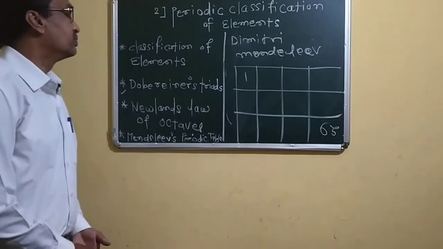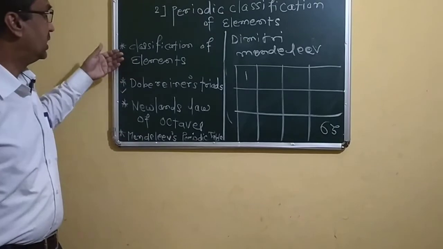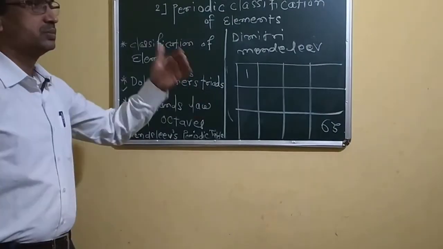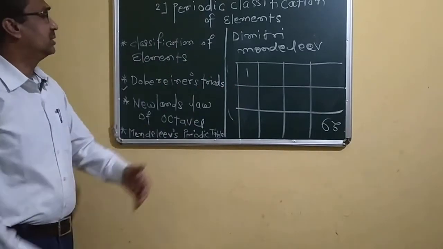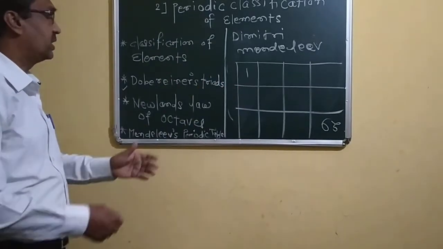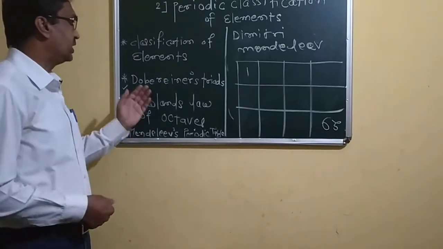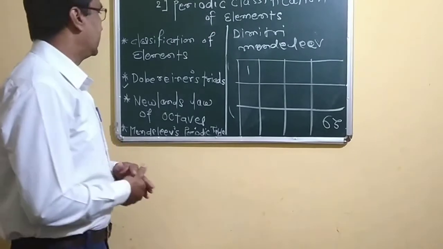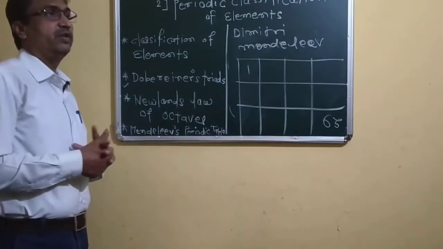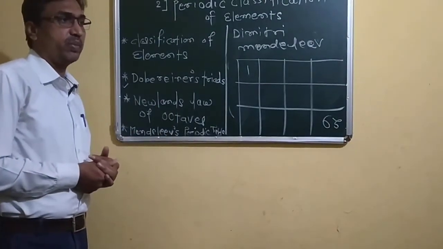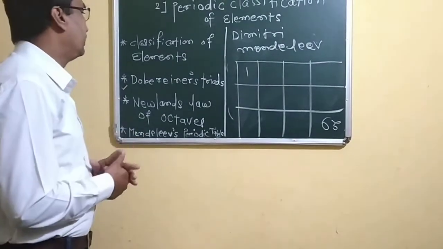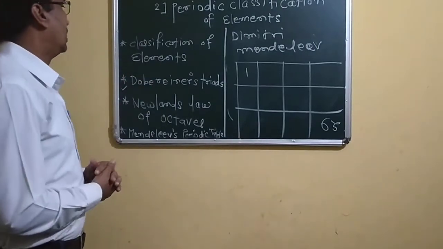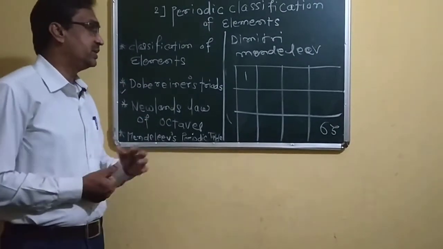In this way, in today's lecture we have seen the classification of elements: metals, non-metals, metalloids. After that, Dobereiner's triads. A lot of elements were found in that era, and it is quite difficult to study their physical and chemical properties, so for convenience Dobereiner's triads were found. The basis of their arrangement of elements is also atomic masses.